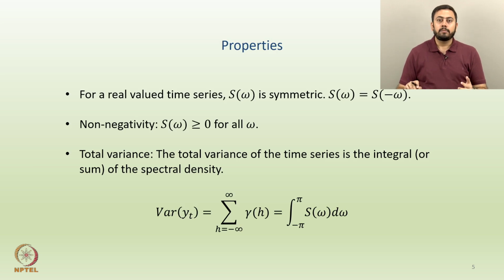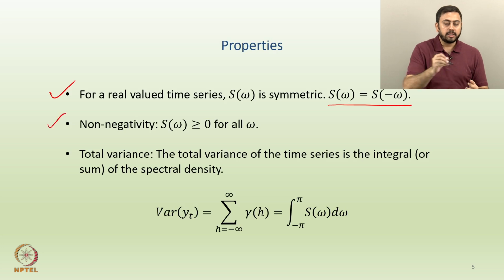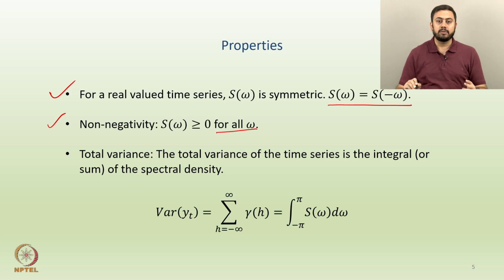Now a few important properties of the SDF, the spectral density function. The first one: for a real valued time series, S of omega is always symmetric, meaning S of omega is exactly equal to S of minus omega. The second point is non-negativity. S of omega is non-negative for all omega, so S omega is greater than or equal to 0.